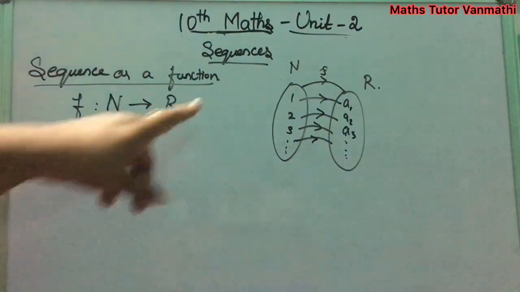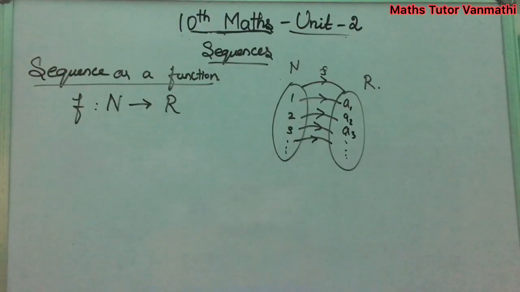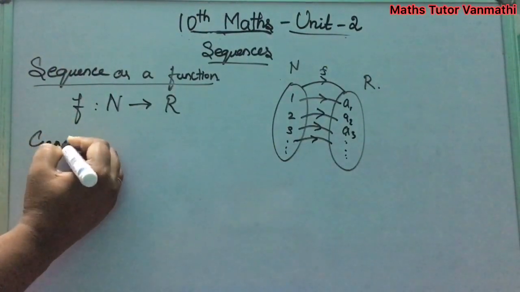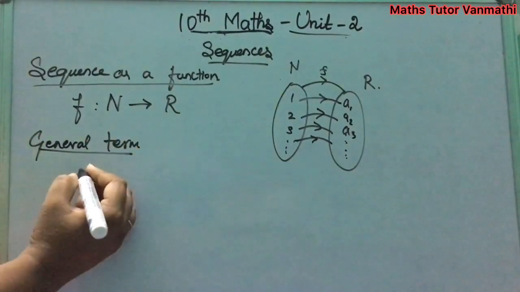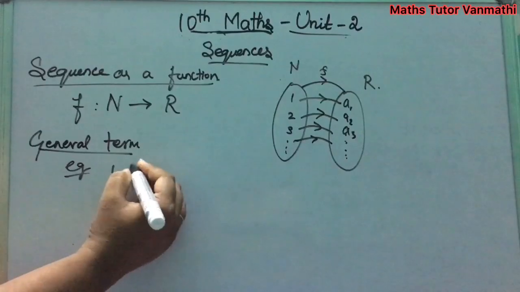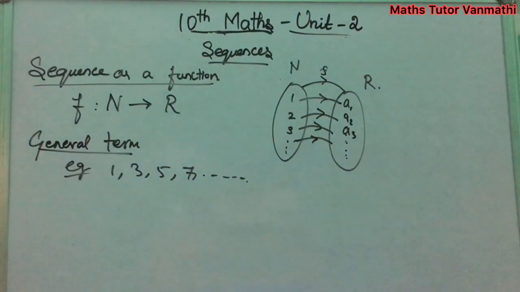It goes on, and the function from N to R is said to be a sequence as a function. Okay, next, what is the general term of a sequence? General term means, consider the example 1, 3, 5, 7, etc. Here, how can we write the general term?